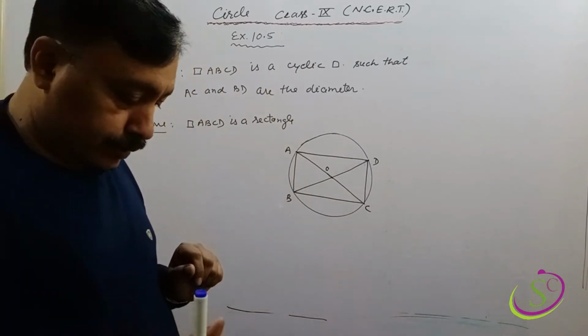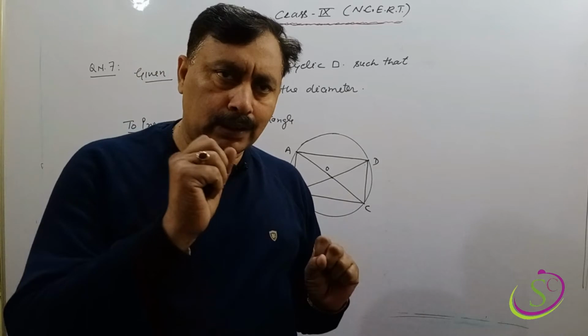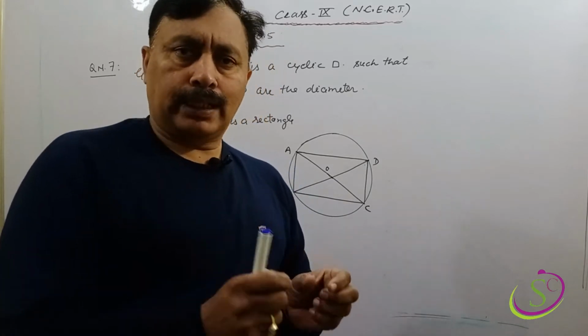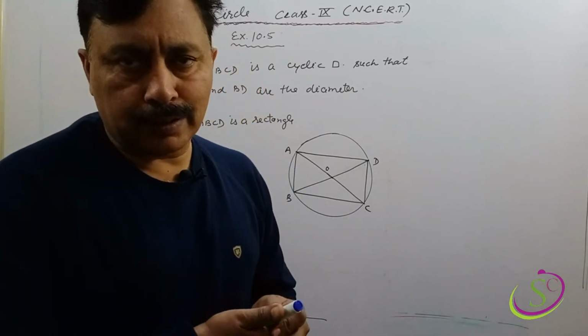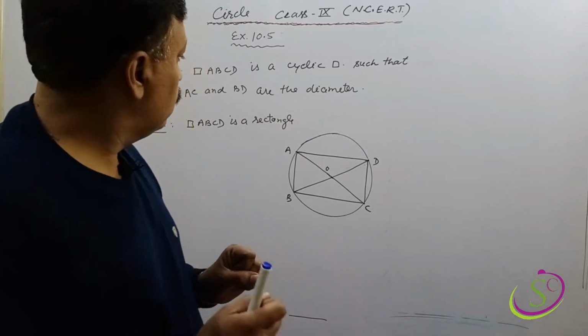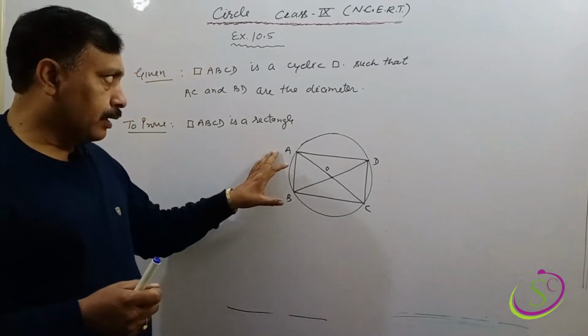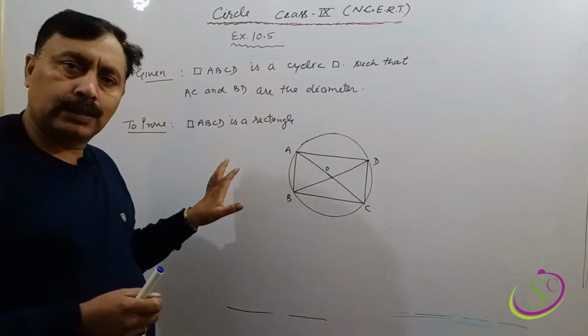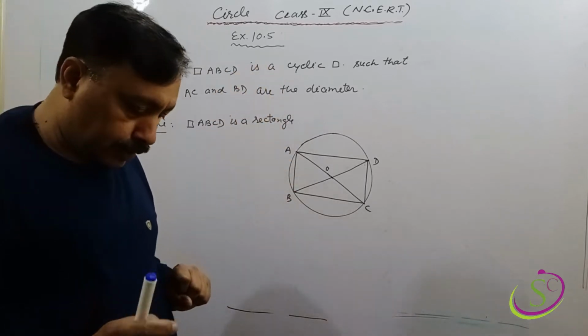Question number 7 says that for a cyclic quadrilateral whose diagonals are diameters of the circle, show that quadrilateral ABCD is a rectangle.